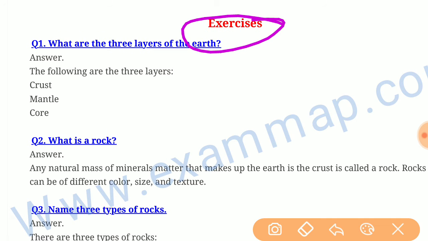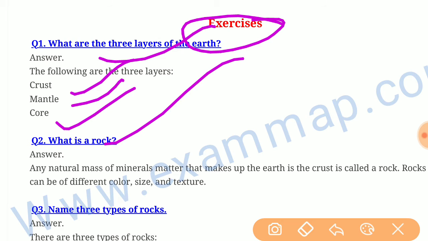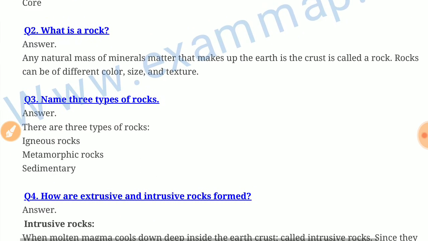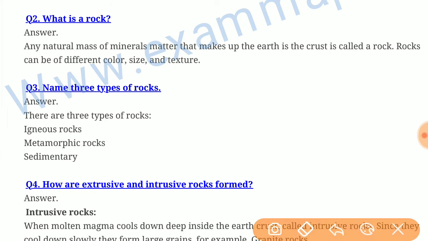You can answer the exercise also. What are the three layers of earth? Crust, mantle and core. What is rocks? Any natural mass of minerals that makes up the earth is called rocks, and it is of different color, size and texture. Three types of rocks: igneous rocks, metamorphic rocks and sedimentary rocks.